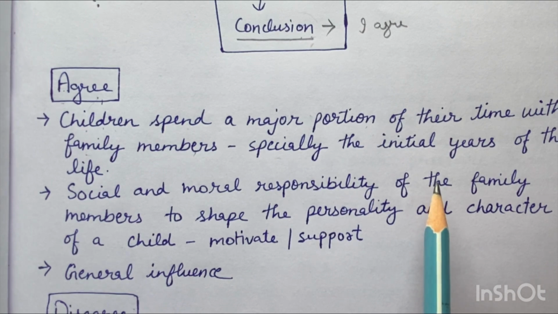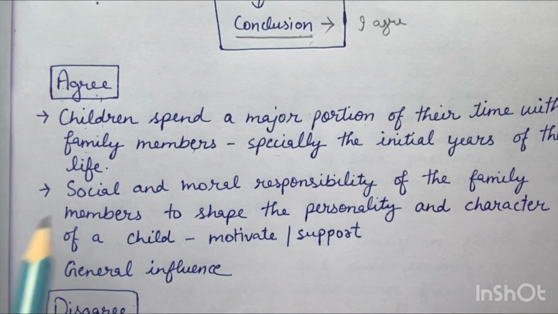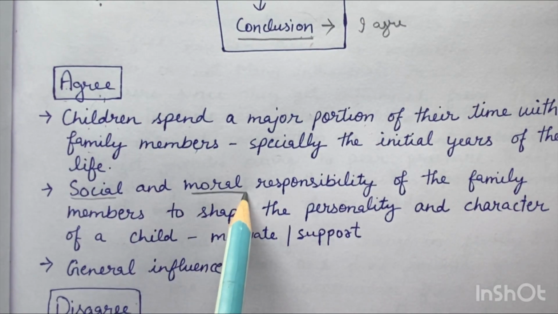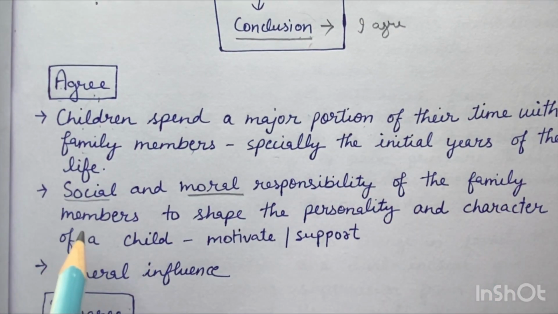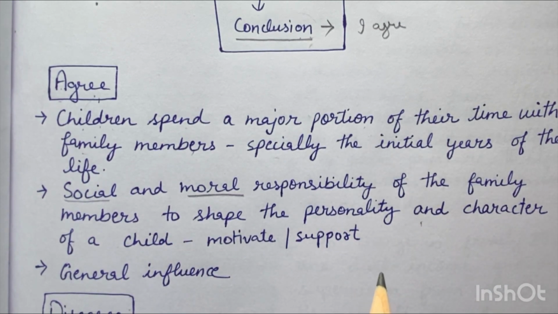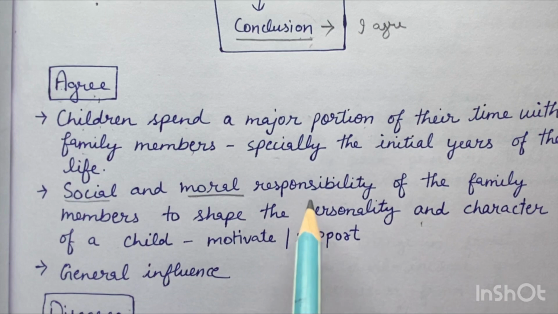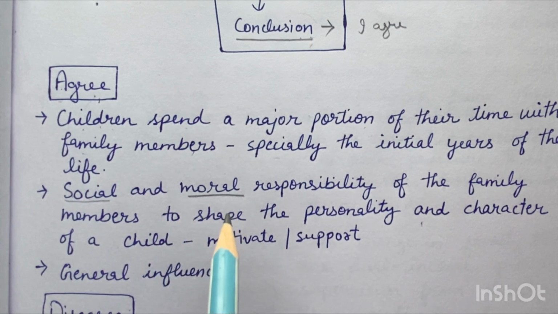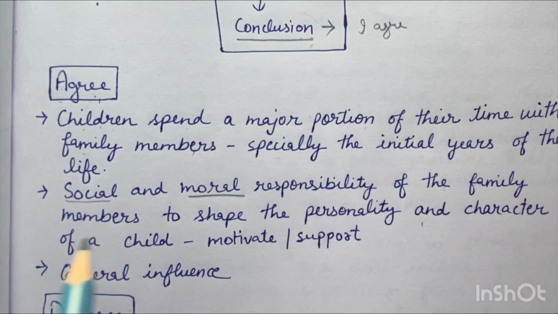Whatever conversation parents have in the surroundings of the children, the children will also get similar interests as their parents. The next point can be that it is the responsibility of parents. It is the social and moral responsibility of family members as well as parents, which will shape the personality of a person. Whatever the character, the personality, the mindset an individual has, it is completely dependent on what is taught by parents to young ones, because young ones are naive, they are in their learning age, they don't know anything about life. That is why parents are considered to be more responsible than any other factor.